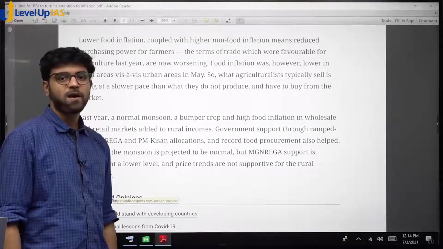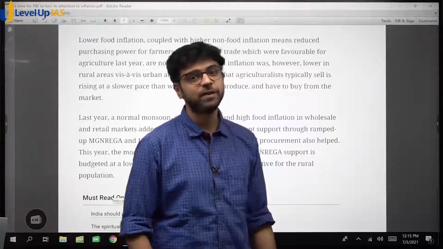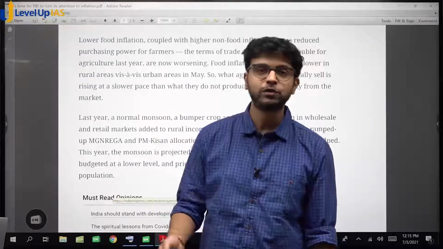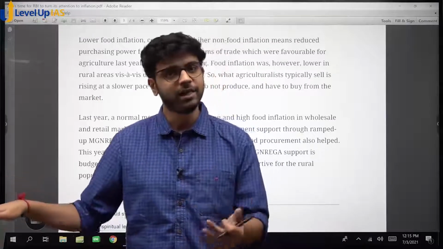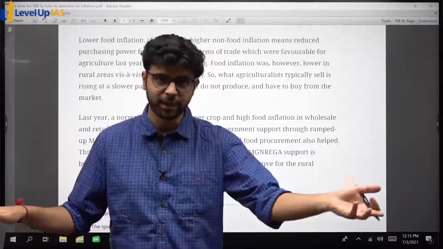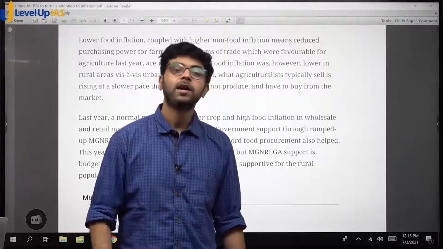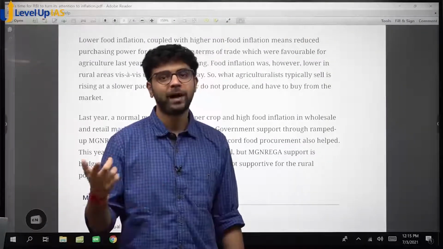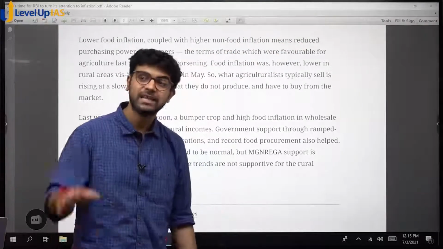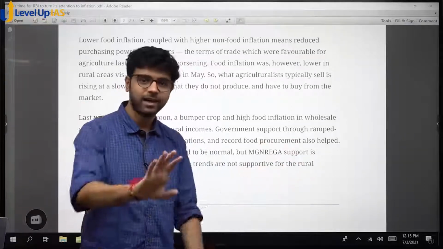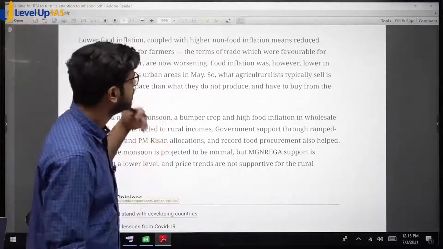Why? In food inflation, do they receive money or do they pay money? They receive money. Farmers are providers of food. So when you say food inflation is lower, it means they are getting less money, when you are buying onion at a cheaper price. But who is getting that money? Farmer ultimately. So when food prices reduce, farmers do not benefit. They get less money. But they also have to buy clothes, education for their children, and electricity and all. Non-food inflation is rising, which means they are receiving less money but paying more money. Agreed? Very advanced article. I told you this is 8 or 9 out of 10 in terms of analysis.